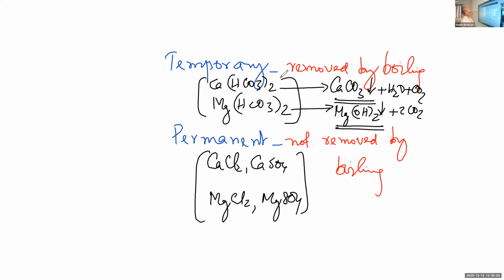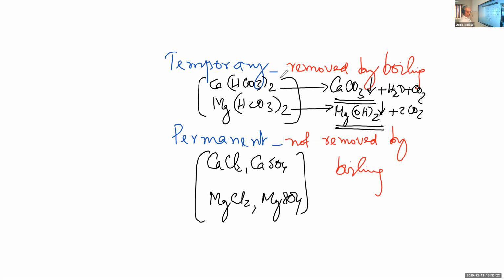So calcium is precipitated as calcium carbonate, and magnesium is precipitated as magnesium hydroxide. That is what is happening when temporary hard water is boiled.